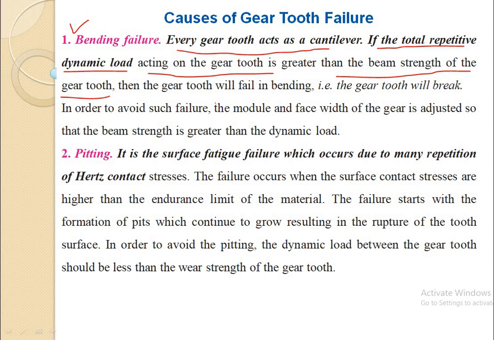If this beam strength of the gear tooth is more than the total repetitive dynamic load acting on the gear tooth, then there will be no failure.